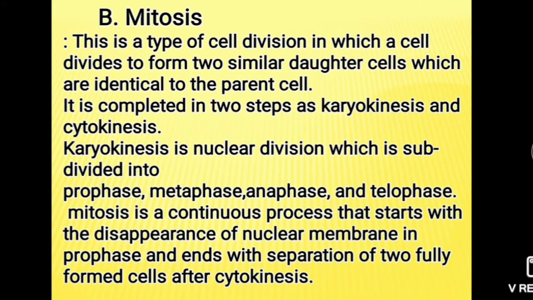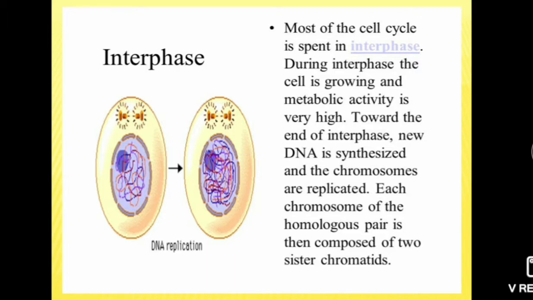Mitosis is the equational division in which two identical cells are produced from a parent cell. Then it consists of the first phase, that is karyokinesis, which is division of nucleus, and this karyokinesis consists of prophase, metaphase, anaphase and telophase. Previous to the karyokinesis, the cell is in interphase.